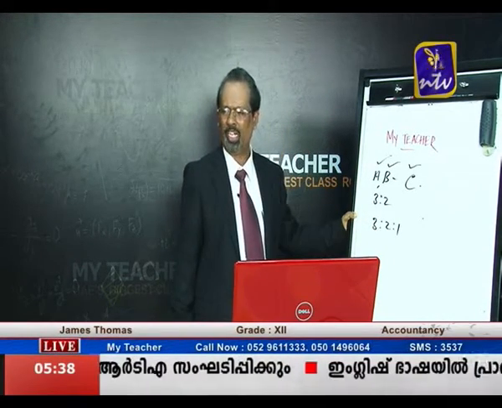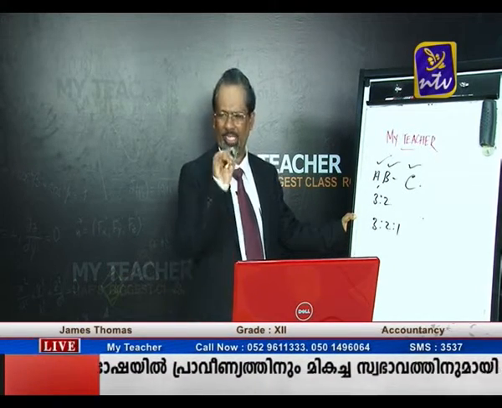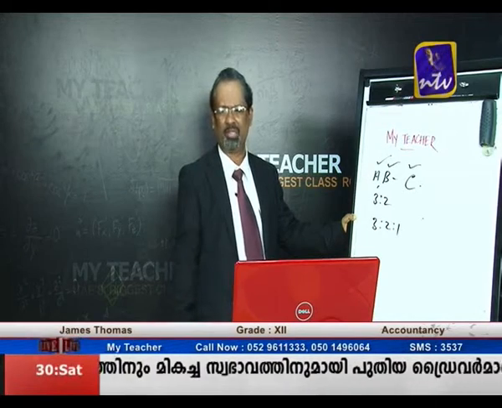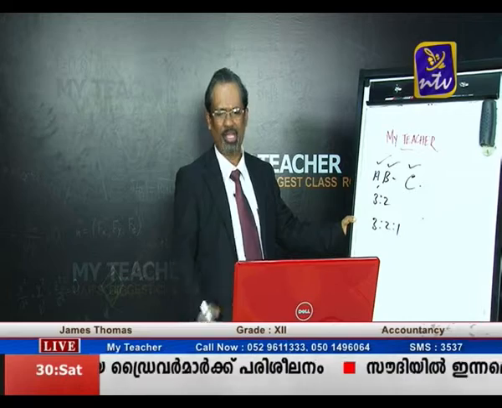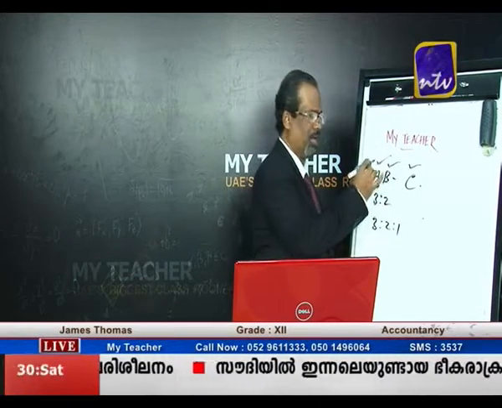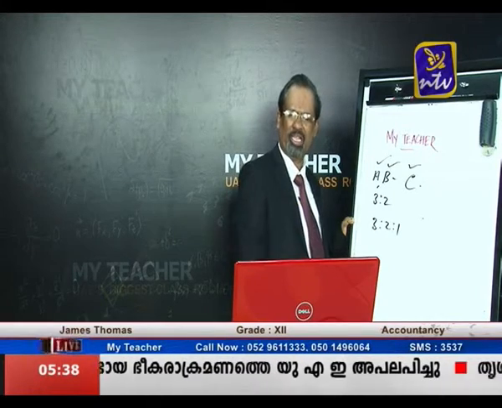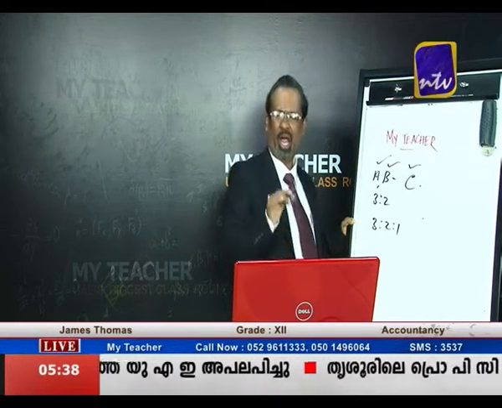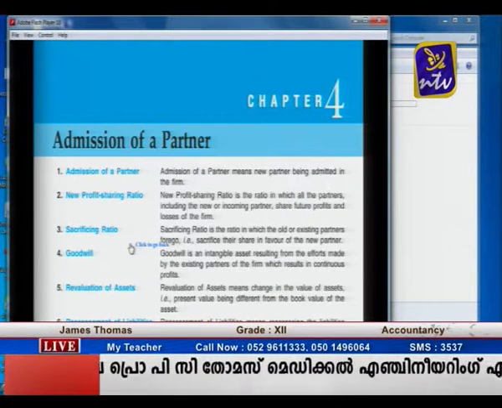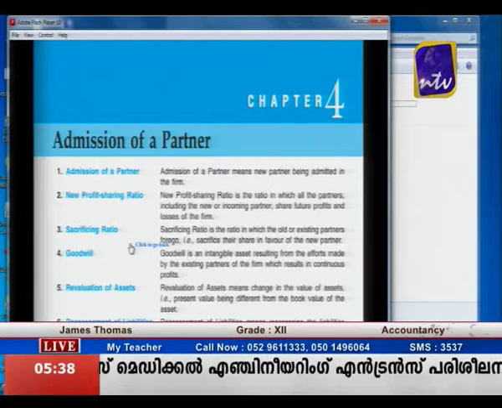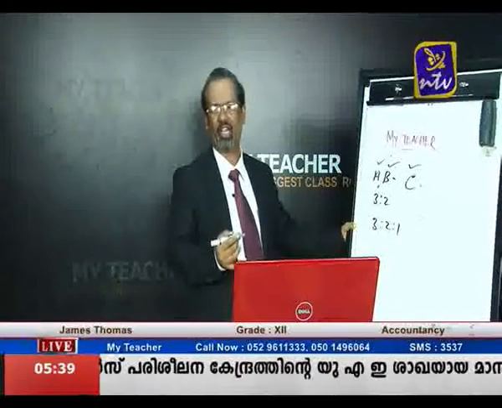So what are the problems which are faced by the existing partners, or adjustments made by the existing partners, at the time of admitting a new partner? You know that till yesterday only 2 partners are there. Now we are going to appoint a new partner. There are a lot of adjustments. They want to do a lot of adjustments at the time of appointing a new partner. So adjustment number 1 is, they want to rearrange their ratios, or otherwise, a new profit sharing ratio.